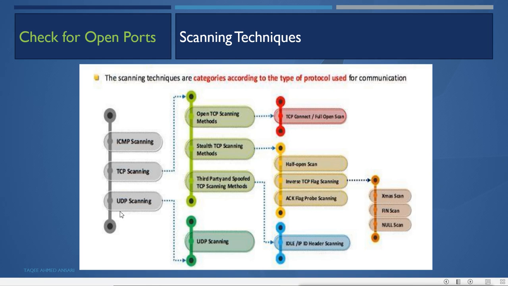Then we can go for UDP scanning also. Now we can check the UDP ports also. For UDP ports, we don't have to do much because UDP does not establish any connection. It simply answers yes or no. But TCP has multiple connections. So let's see what methods we have, how to use these techniques, and how these techniques work.